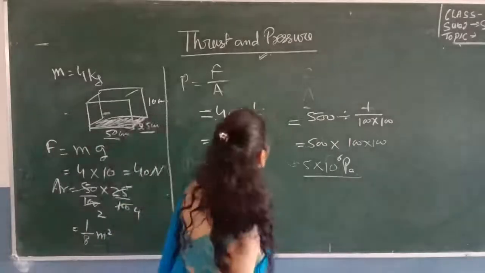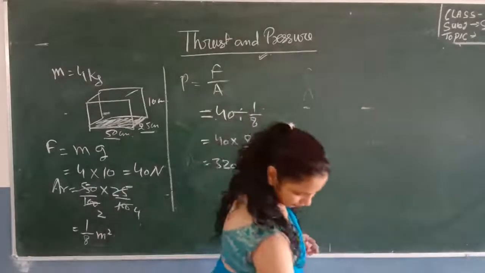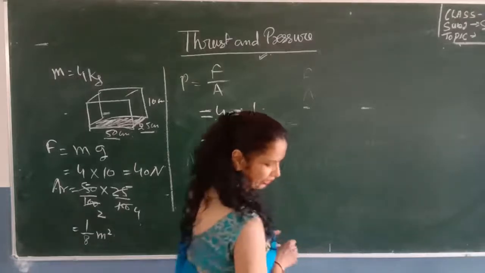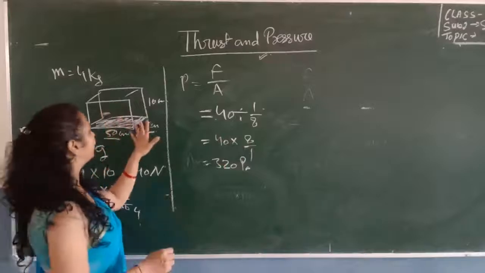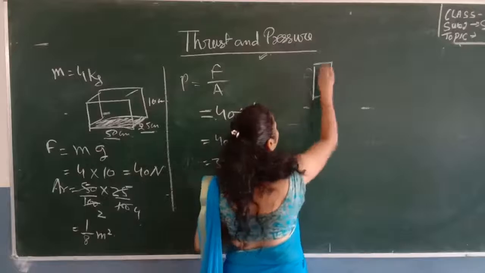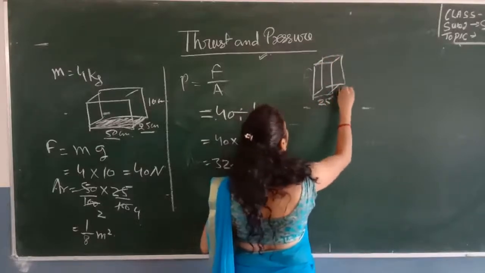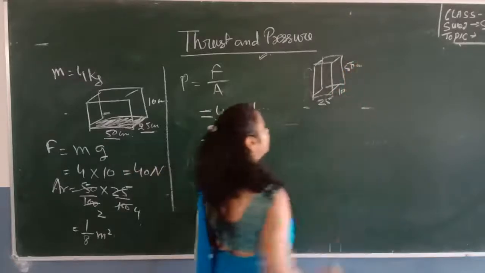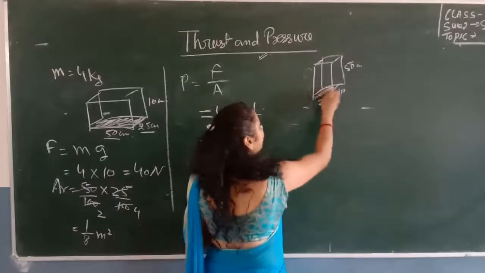Now in the second part, when the wooden block is kept with the surface 25 by 10 on the tabletop. Now you are placing this block such that 25 by 10 is on the top of the table. It means you place the block like this, perpendicular, 25 by 10 and 50. So here you have to find how much pressure is exerted by this block.